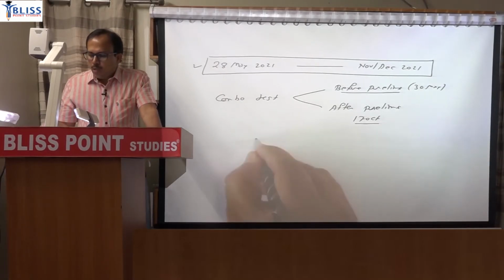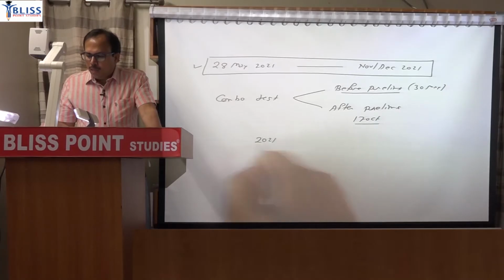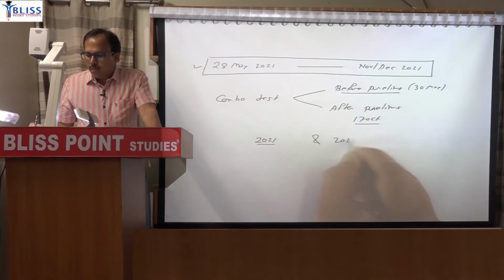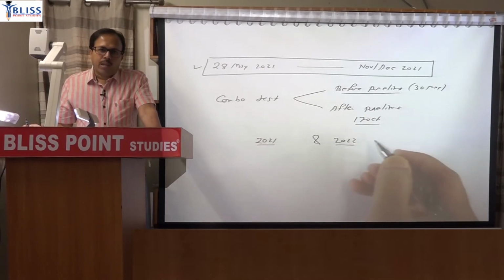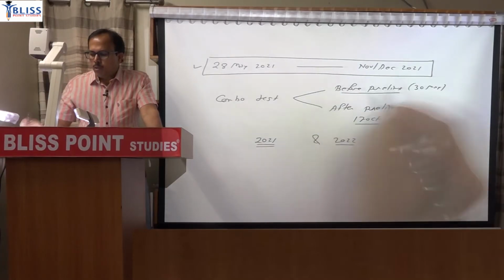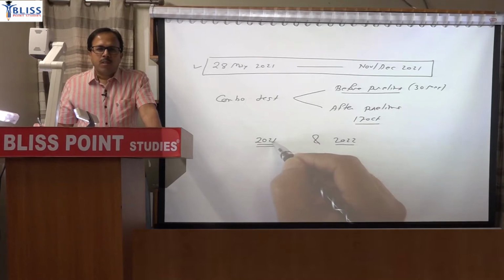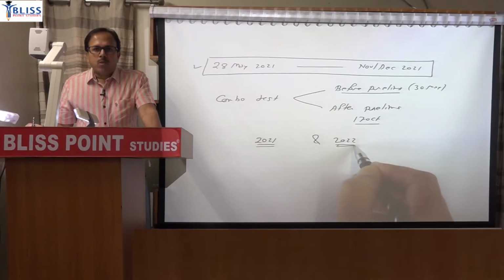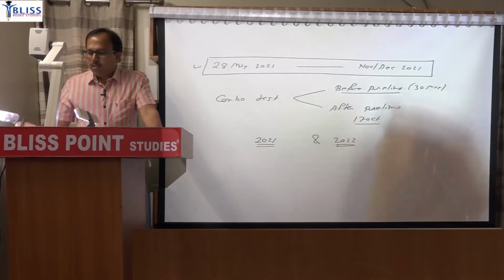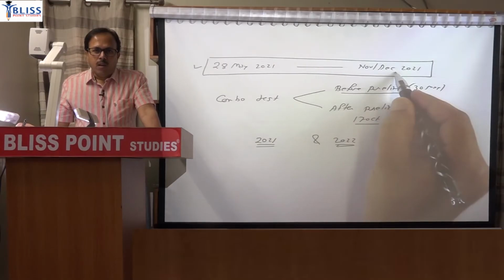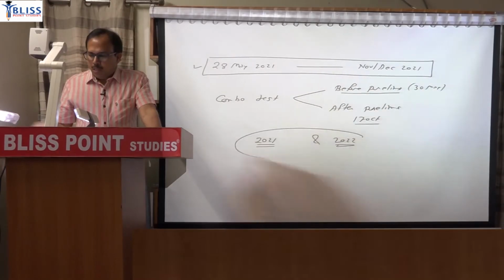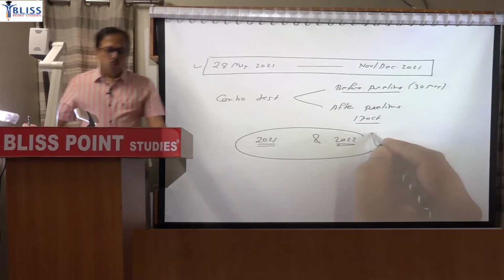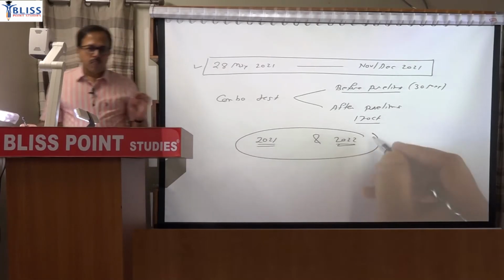So any student who is aiming for 21 mains or for next year, it is relevant for both, because if you are aiming for 21 also, then your mains is expected in the month of January 22. And if you are preparing for 22, then your optional should be ready by December of 21. So this batch is basically meant for both, and those who are appearing for Indian Economic Service,